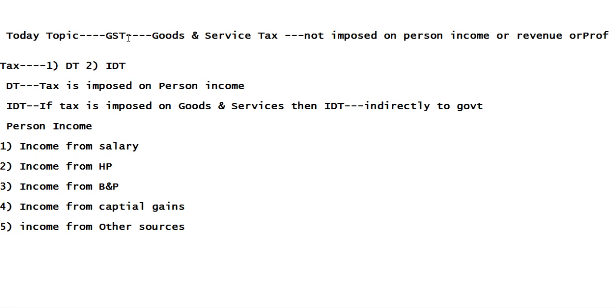Now the GST concept comes under indirect tax only, it is not a direct tax. So today my topic is only indirect tax and Goods and Service Tax. Here I will cover the basic information regarding the GST concept. This session will definitely be helpful to everyone, whether you know the GST concept or you are not aware of it. So let's start right now.